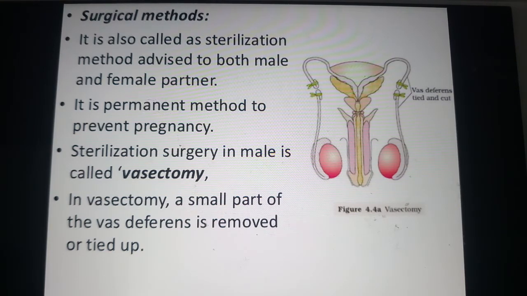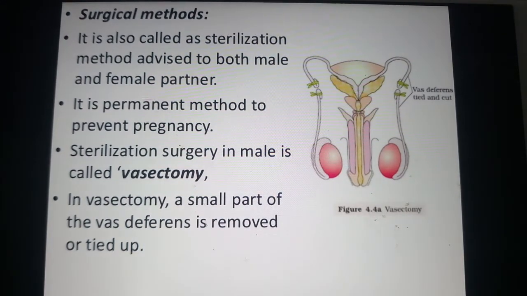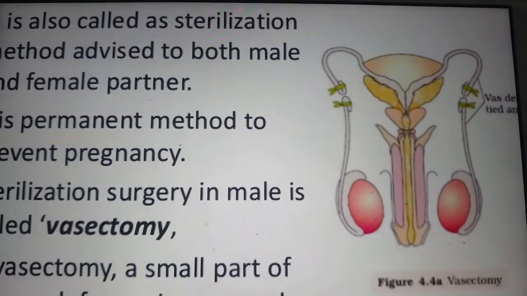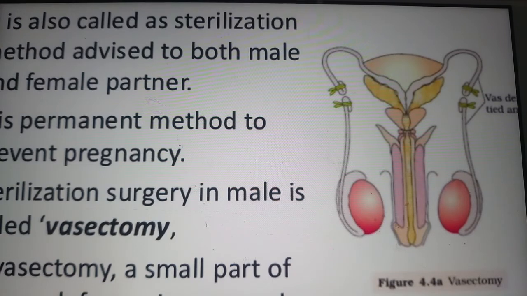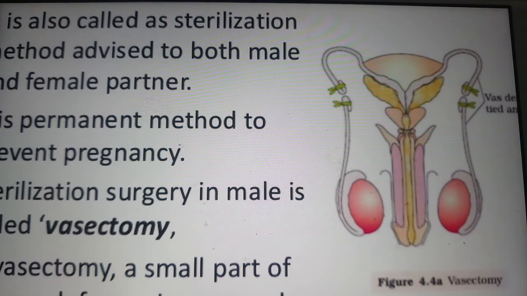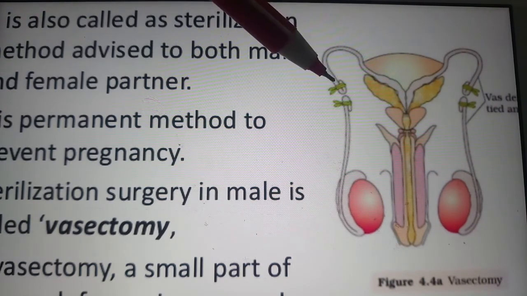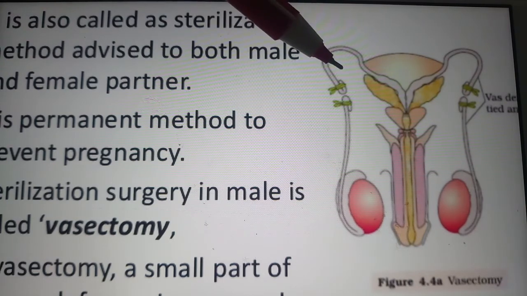The sterilization surgery which is done in the male is called vasectomy. What happens here is that in vasectomy, a small part of the vasa deferens is cut off. See here, observe the diagram. It involves surgical removal or tying up of a small portion of each vasa deferens.